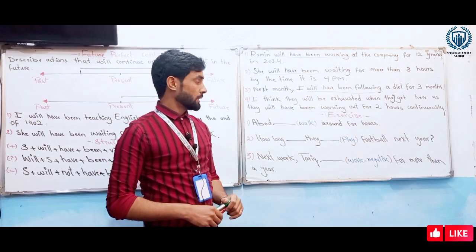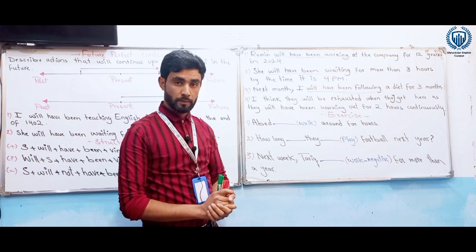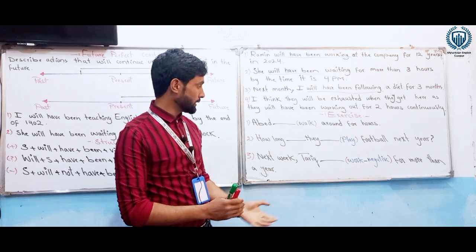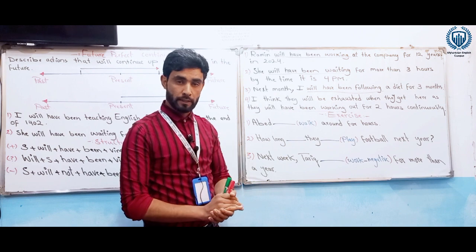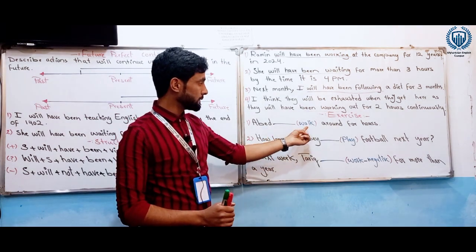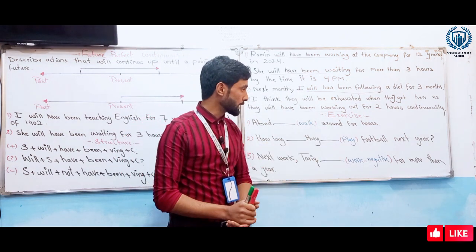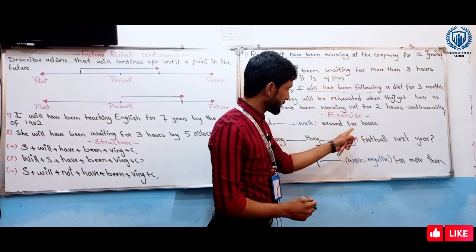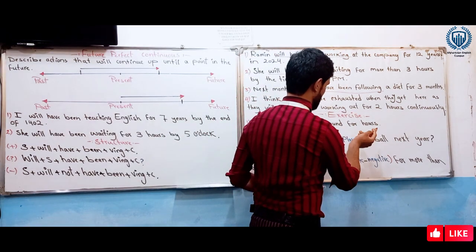Okay. Now it's time to do some exercises about future perfect continuous tense. There I have 3 exercises about future perfect continuous tense. The first exercise, Obed, the verb form is walk, around 4 hours.